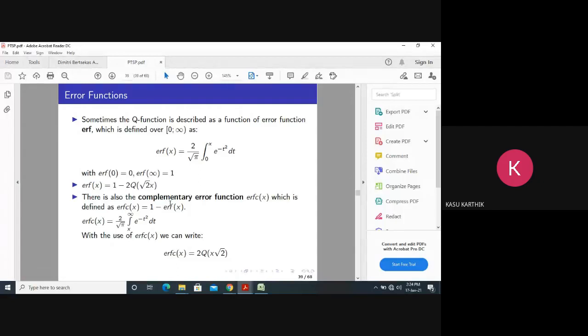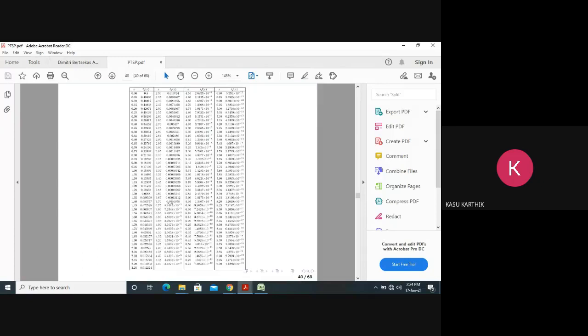All these error functions we have done already. So many times I used these things in the ADC course. This is a Q function table.